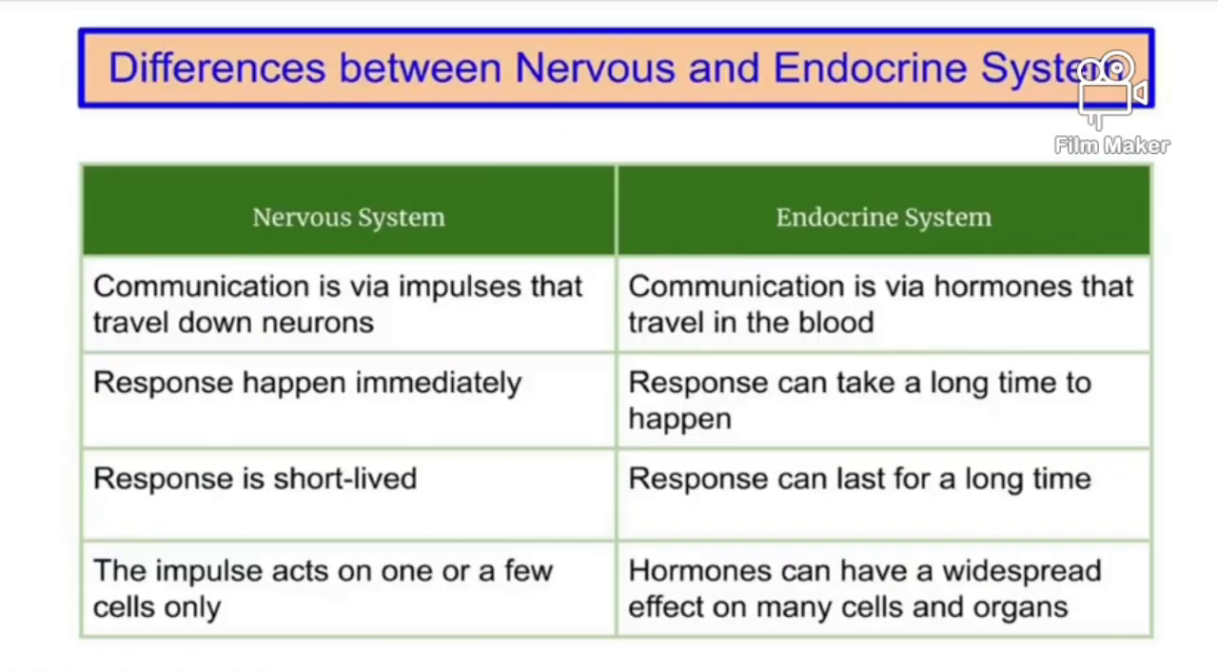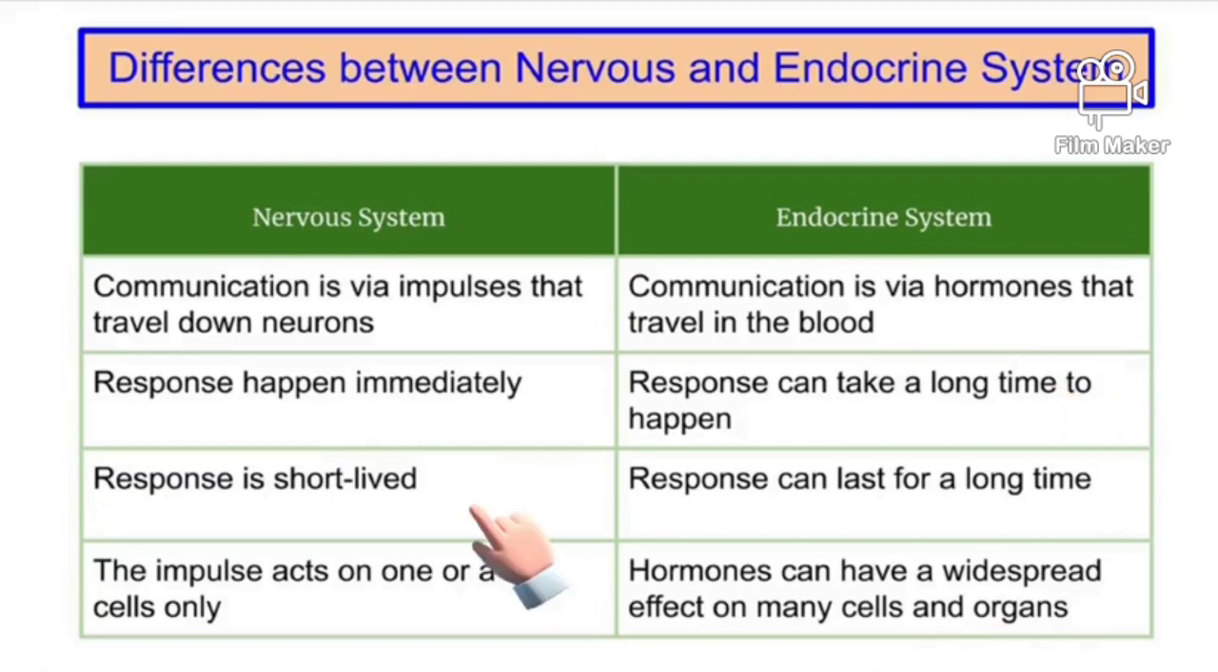So, right now, I will explain to you the differences between the nervous system and the endocrine system. For the first, the nervous system's communication is via impulses that travel down neurons. For the endocrine system, its communication is via hormones that travel in the blood. For the second, response in the nervous system happens immediately, and for the endocrine system, it takes a long time to happen.